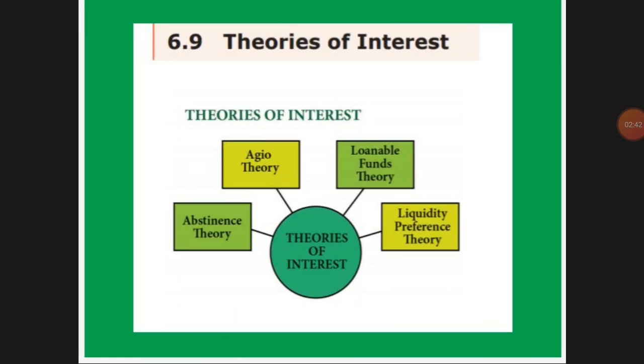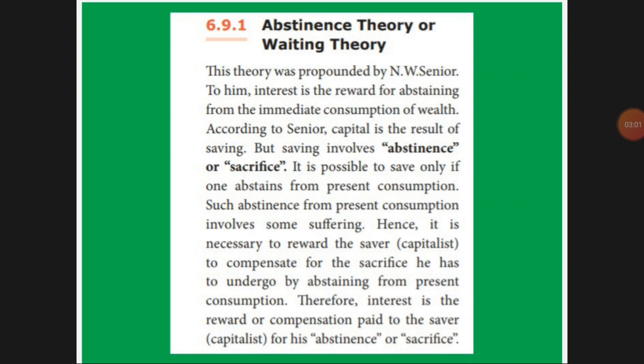Interest theory can be categorized into four: the abstinence theory, the agio theory, the loanable fund theory, and the liquidity preference theory. So these are the four theories. First we'll go for the abstinence theory. According to this, the theory was introduced by N.W. Senior.